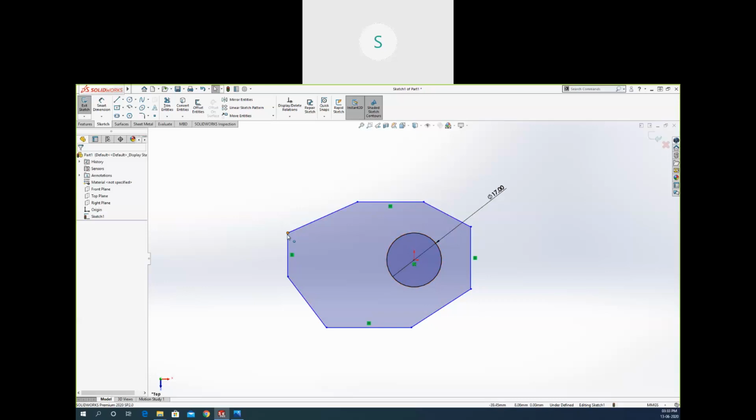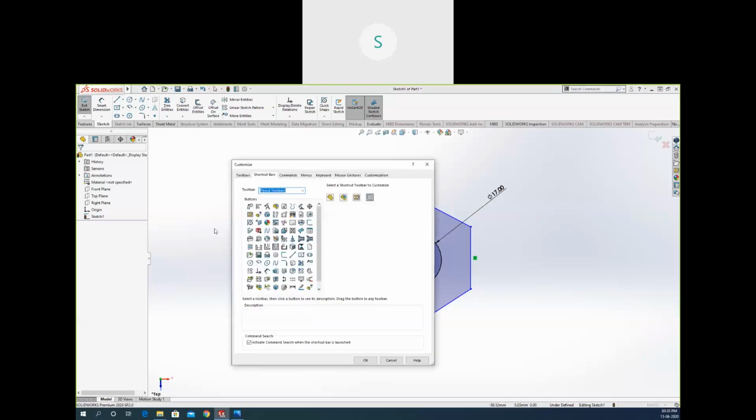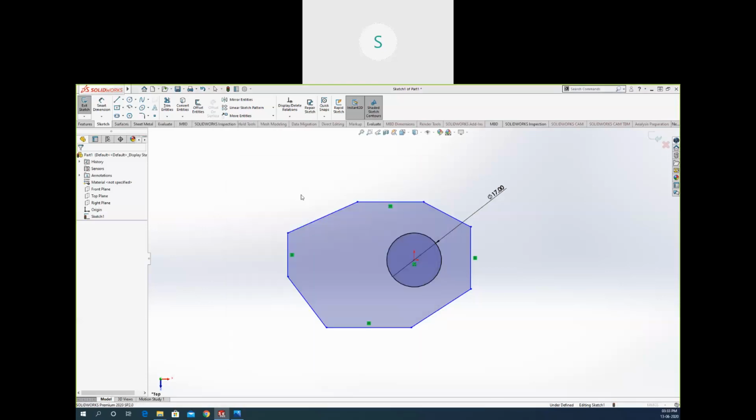For other shortcuts, we have a key that is S for shortcut. You can see that in the shortcut there are so many tools. You can customize these tools. You can add some more tools right from here, from customize also. You will get this option. You can customize everything from here. So right now we are not going to do that.